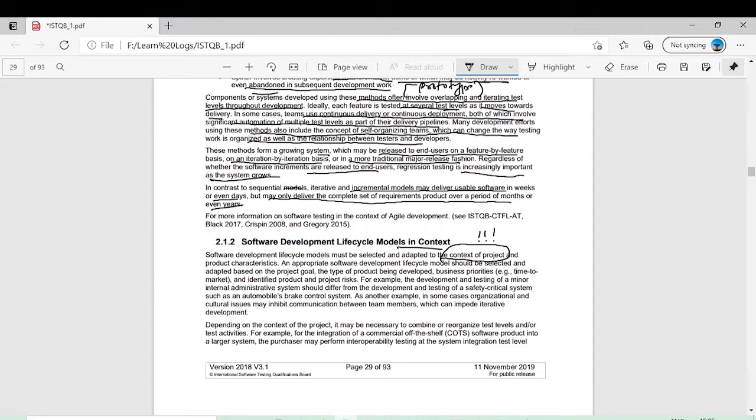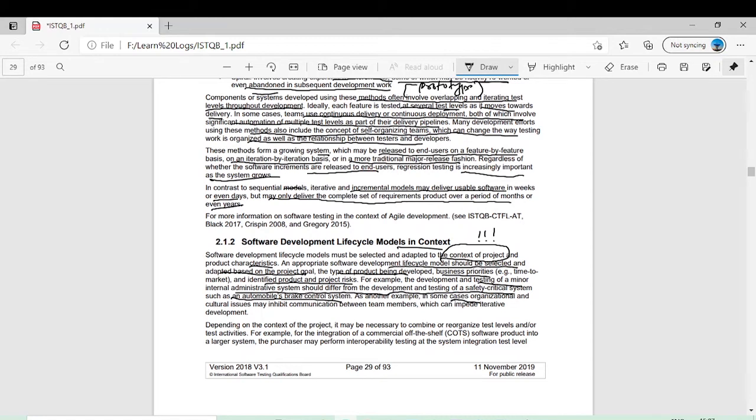Because the software development lifecycle is always chosen based on the context or the nature of your product and product characteristics. An appropriate software development lifecycle should be selected and adopted based on the project goal, the type of product being developed, business priorities, time to market for example, and identified product and project risk. For example, the development and testing of a minor internal administrative system should differ from the development and testing of a safety critical system such as an automobile brake system control.